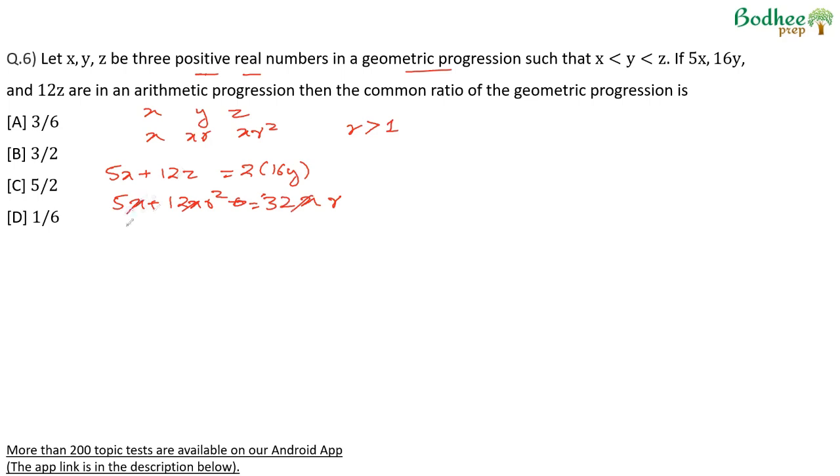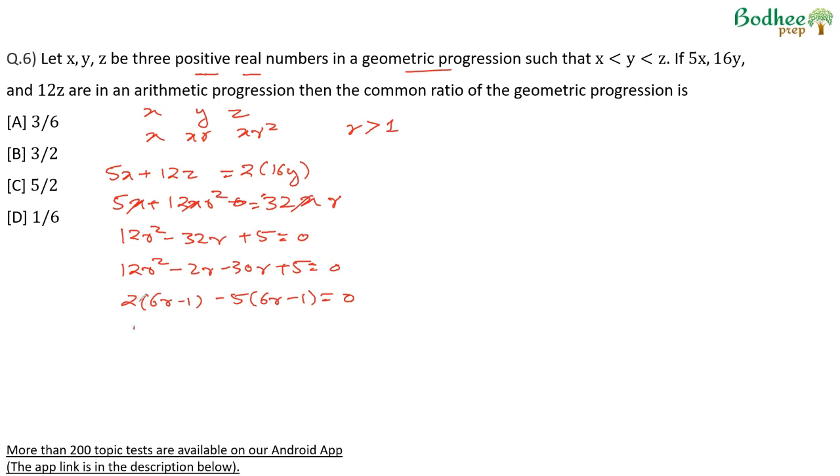X gets cancelled. So we get 12r square minus 32r plus 5 is equal to 0. So we're looking for two numbers which have a product of 60, 12 into 5, and a sum of 32. So 30 and 2: 12r square minus 2r minus 30r plus 5 is equal to 0. 2r common, 6r minus 1, minus 5 common, 6r minus 1 is equal to 0. So 2r minus 5 into 6r minus 1 is equal to 0.